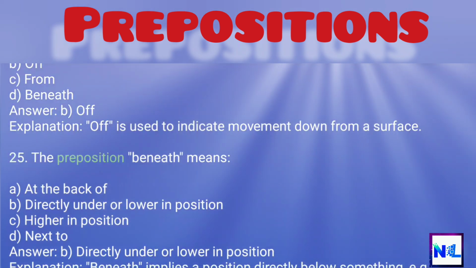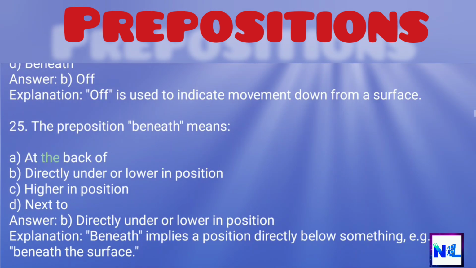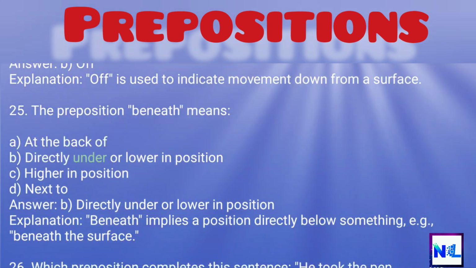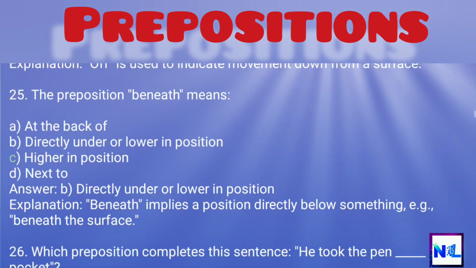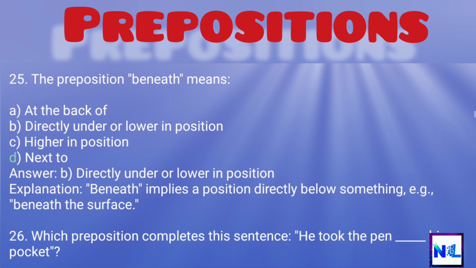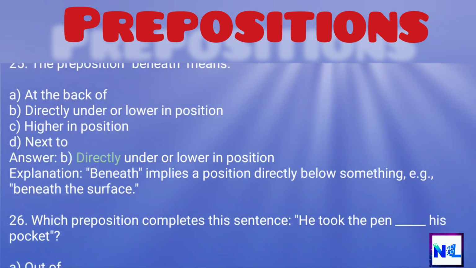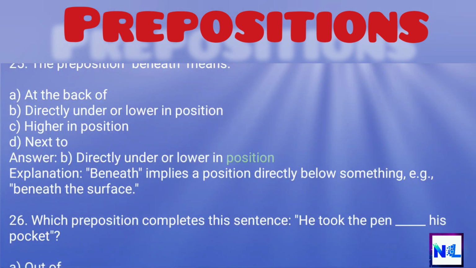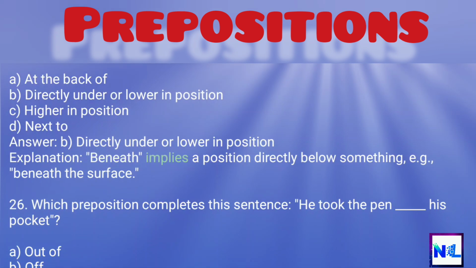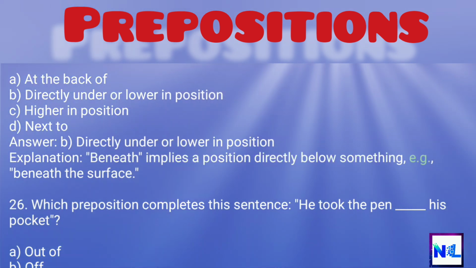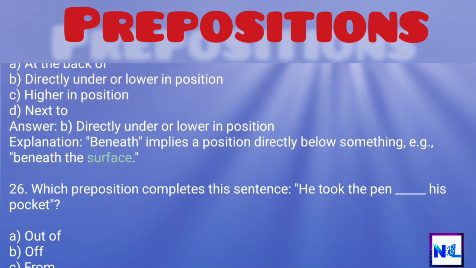25. The preposition beneath means A. At the back of, B. Directly under or lower in position, C. Higher in position, D. Next to. Answer: B. Directly under or lower in position. Explanation: beneath implies a position directly below something, e.g., beneath the surface.